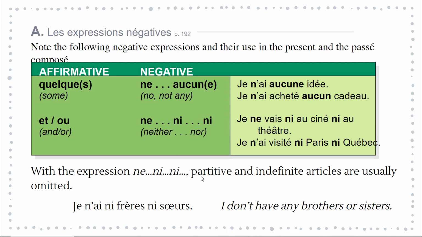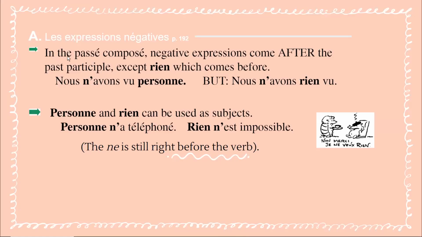With the expression ne, ni, partitive and indefinite articles are usually omitted. Je n'ai ni frère ni sœur. I don't have any brothers or sisters. Je n'ai ni frère ni sœur. So usually we say de or des. So here the partitive is omitted with ne, ni. In the passé composé, negative expressions come after the past participle except rien, which comes before it.